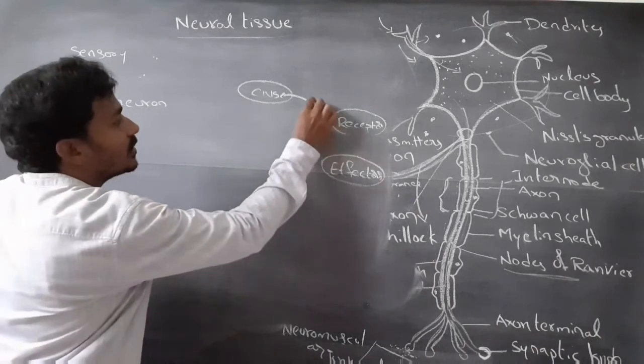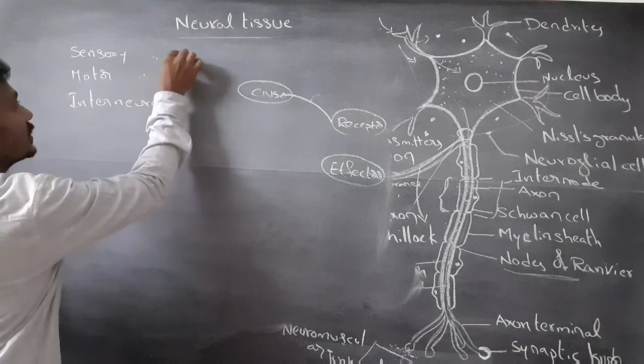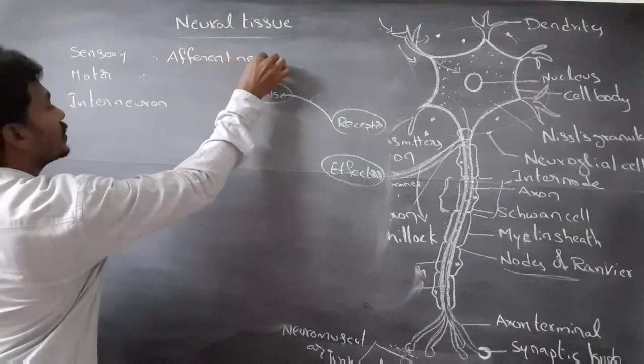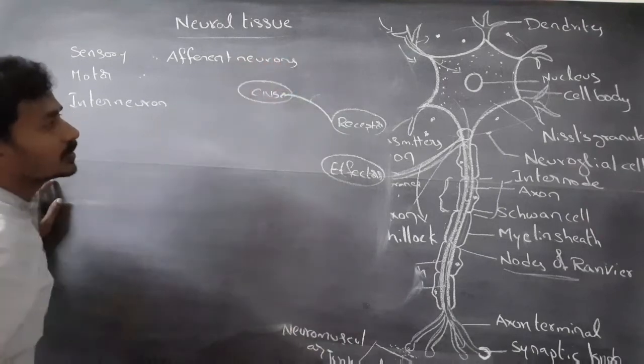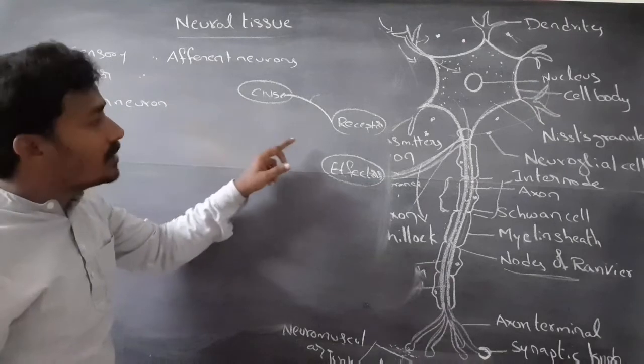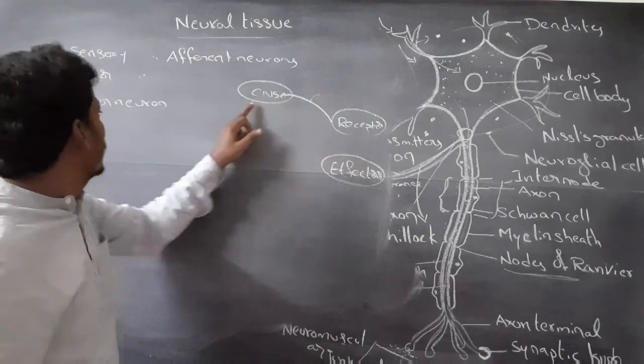These are called sensory neurons or afferent neurons.